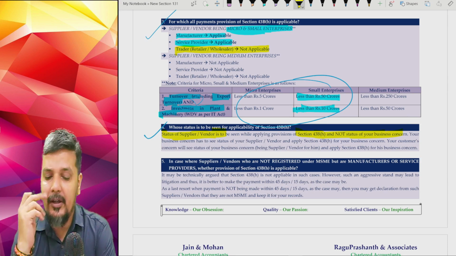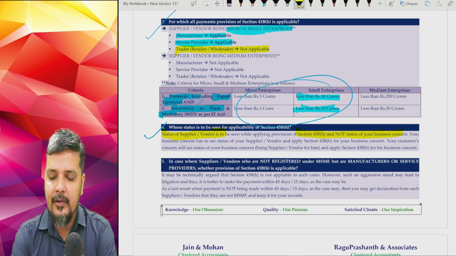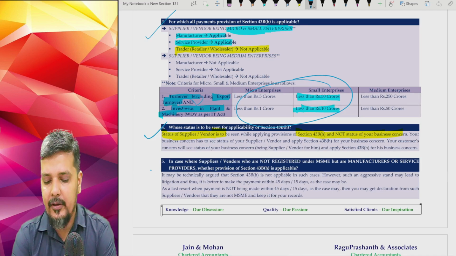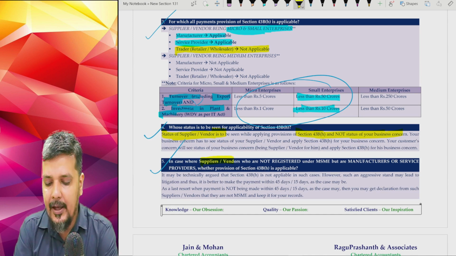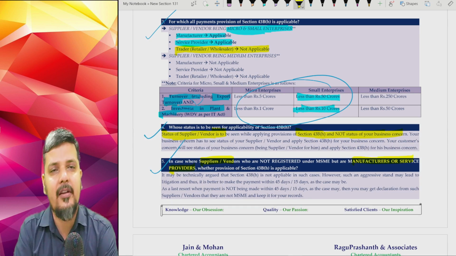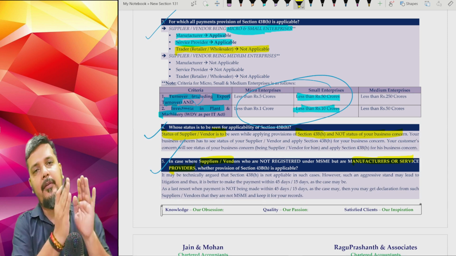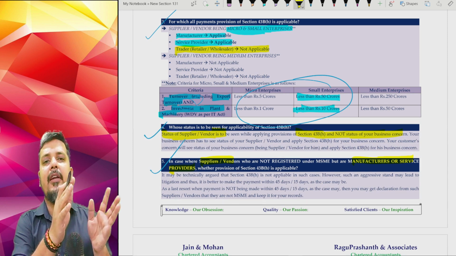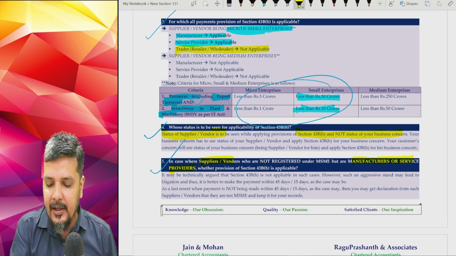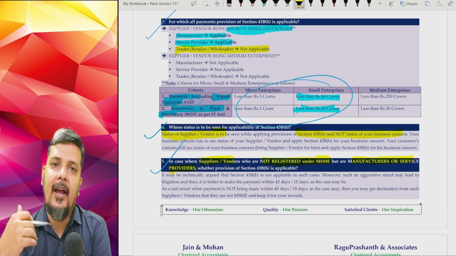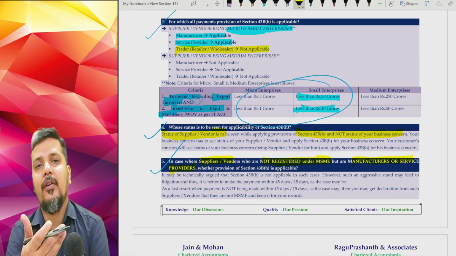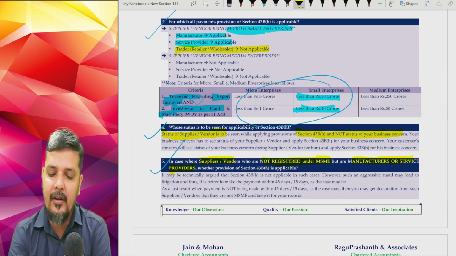Now FAQ 5. Again, this is normally the query of the business enterprise, that my supplier or vendor is a manufacturer or a service provider who is either micro or small. So my supplier or vendor is a manufacturer or service provider, either micro or small enterprise, but he is not registered under MSME Act. Now, whether I have to make the payment to that manufacturer or service provider within 45 days, 15 days.